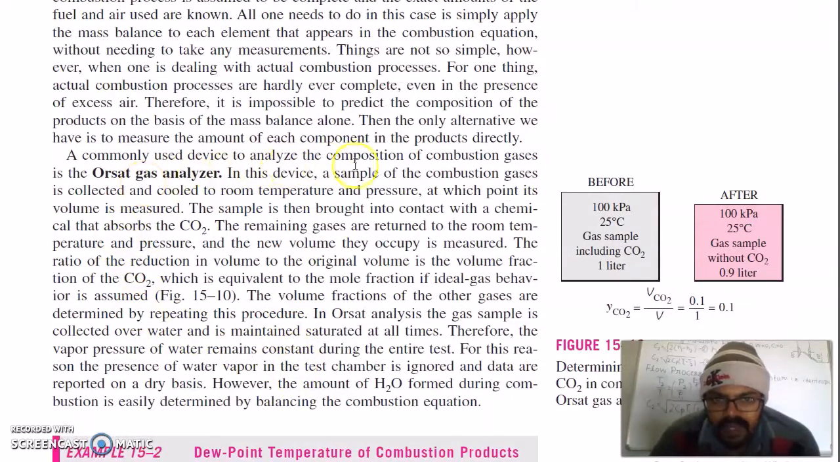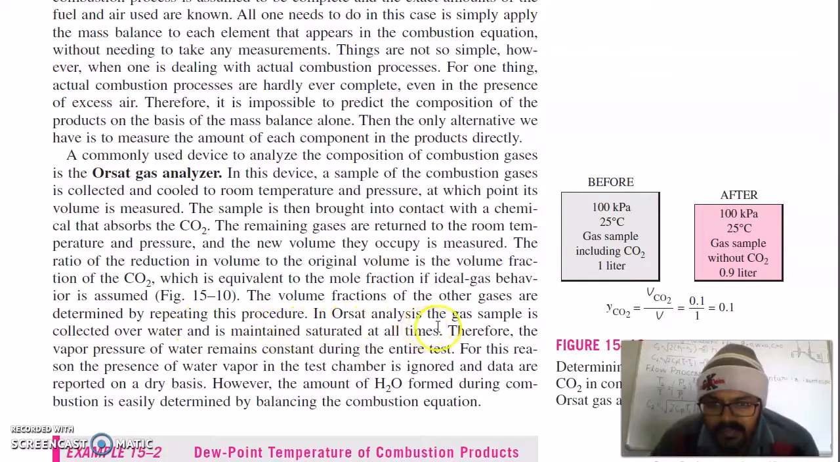A commonly used device to analyze the composition of combustion gases is the Orsat gas analyzer. In this device, a sample of combustion gases is collected and cooled to room temperature and pressure, at which point its volume is measured. The sample is then brought into contact with a chemical that absorbs CO2. The remaining gases are returned to room temperature and pressure, and the new volume they occupy is measured. The ratio of reduction in volume to the original volume is the volume fraction of CO2, which is equivalent to the mole fraction if ideal gas behavior is assumed. The volume fractions of other gases are determined by repeating this procedure.